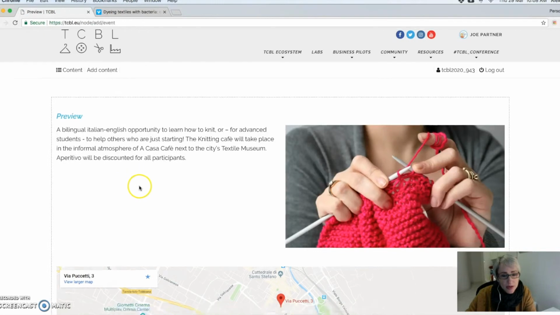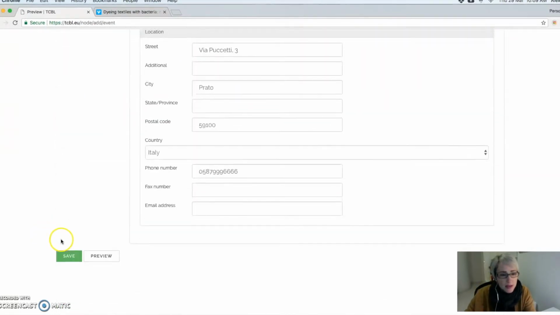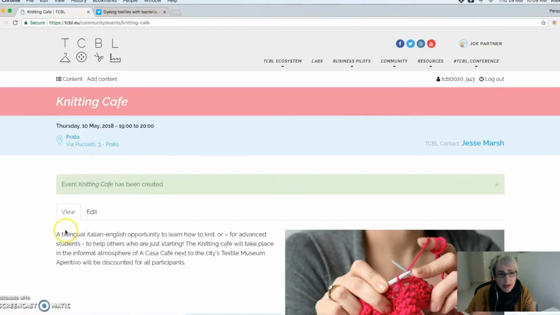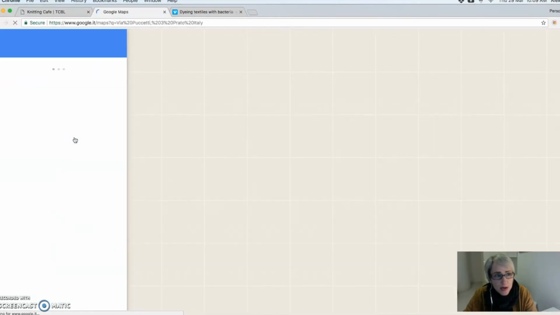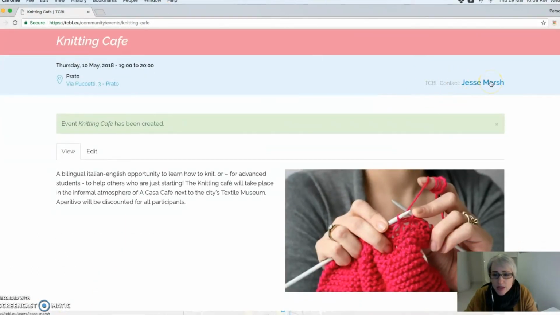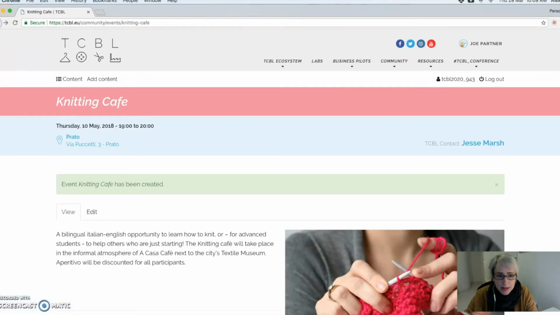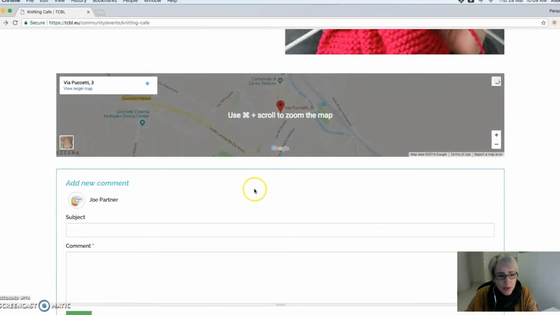So this will give you a quick preview, although it doesn't show you what the date looks like just yet. But as you can see, it's understood where my location is, and it's provided me with a map. So I'm going to go ahead and publish this. And now you can see what the event looks like. So you have your title up the top, dates and time, your location, which I can click, and it brings me over to Google Maps specifically for that. And also Jesse's contact information, which as a logged in user, I can click and I can see his email address. Users who are not logged in cannot see this information. So that's it for adding an event.